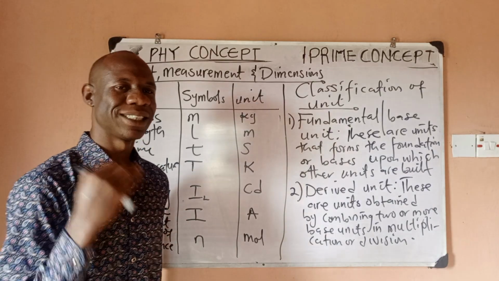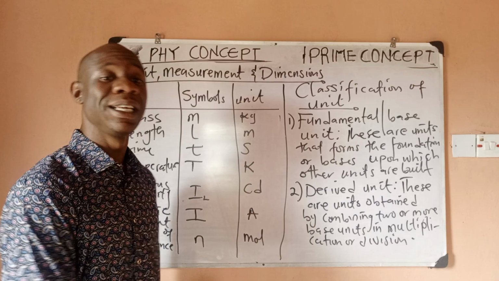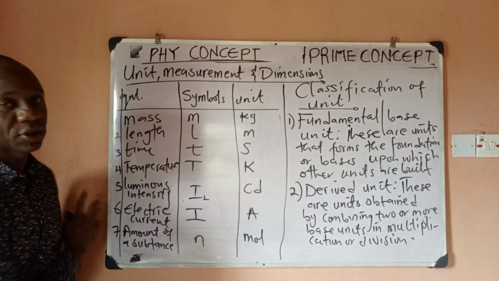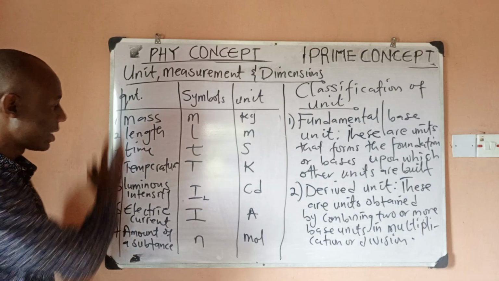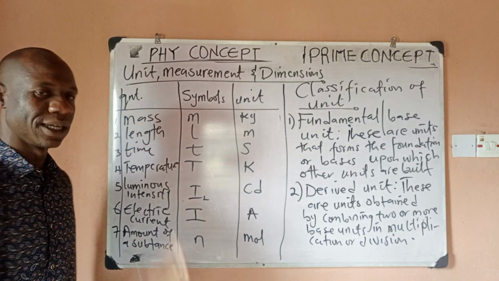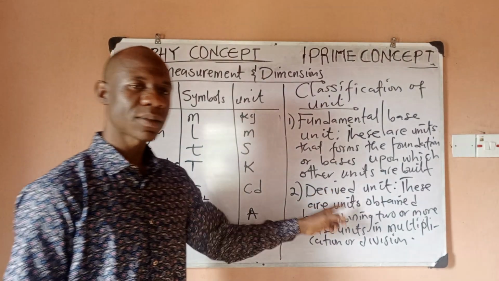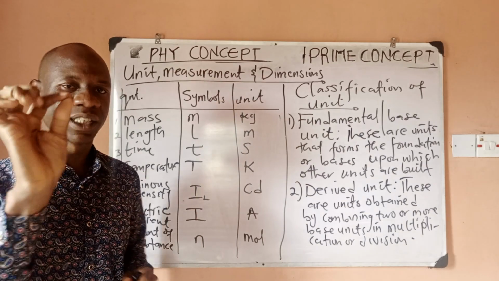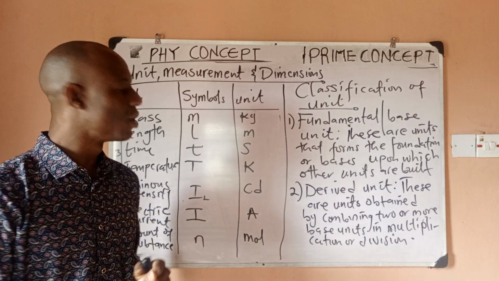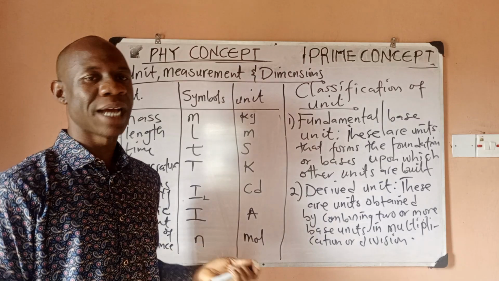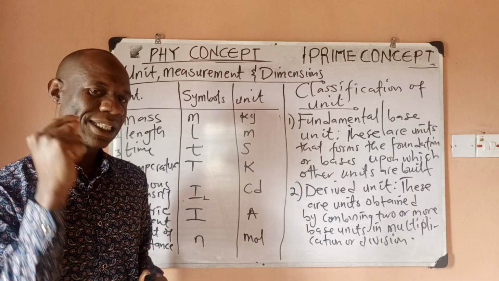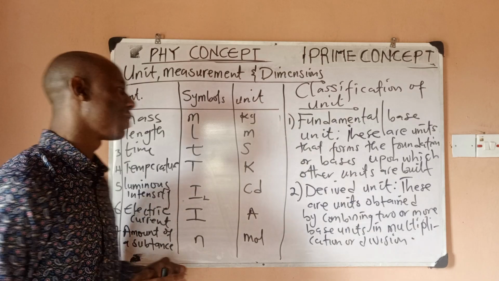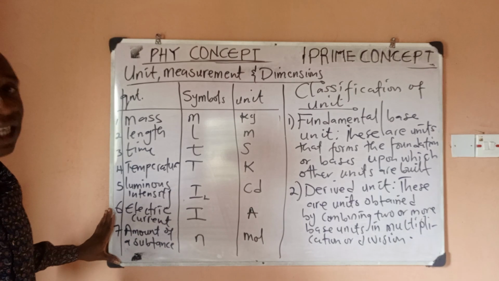So it means that for derived units, we can say that the list is endless, unlike fundamental units where we have seven of them. Anything that is not one of these seven is going to fall under derived units. An easy way to answer exam questions that ask which of the following is a derived unit, and to be always correct, is to memorize these seven.